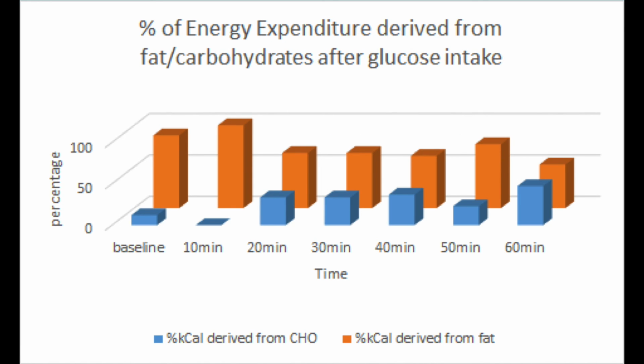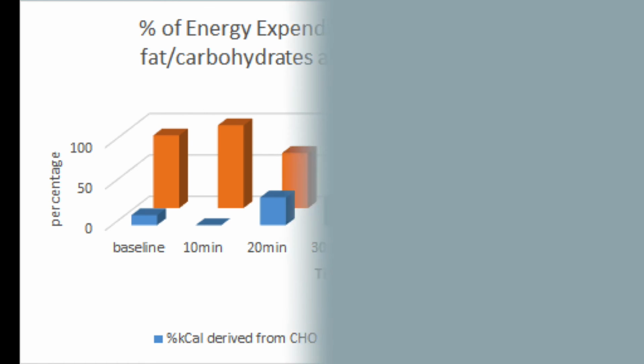This figure shows that after glucose intake, the main source of energy expenditure in 60 minutes is fat. Carbohydrates are also used, especially after 20 minutes, but this source of energy is significantly less used than fats. As for the energy expenditure derived from fats and carbohydrates after glucose intake, these findings are also not in line with findings in previous literature on this topic and our hypothesis.